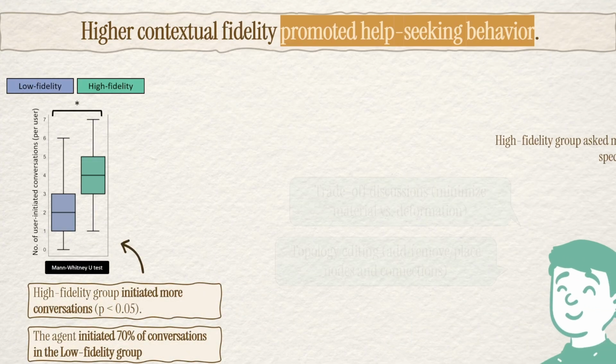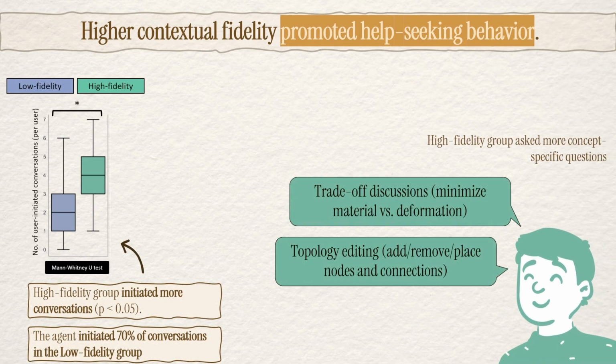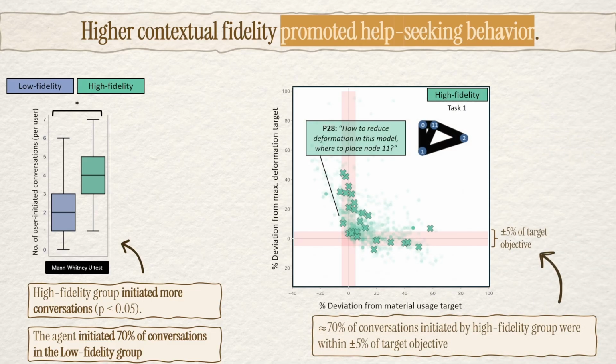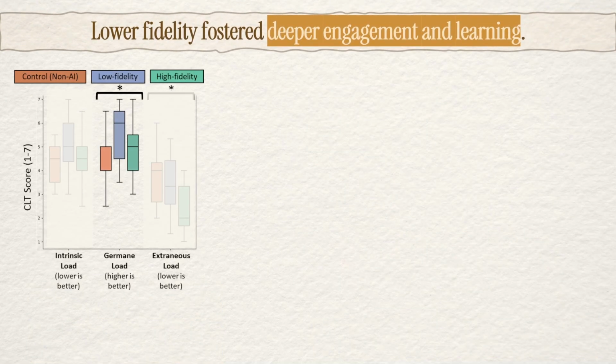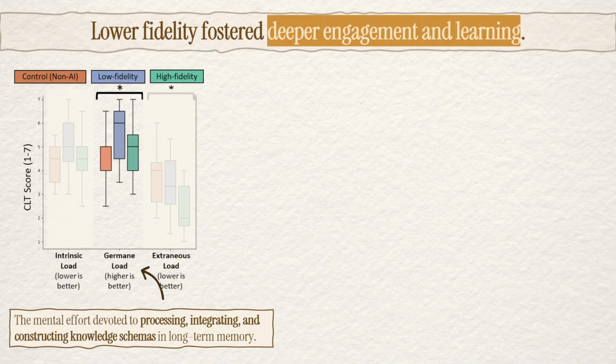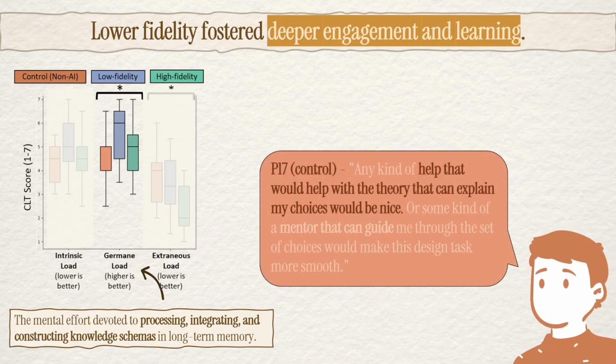Conversation patterns also differed across groups. High-fidelity users sought more targeted help, used the AI more strategically, and felt more confident in their agents, likely due to its more specific feedback. The low-fidelity users, on the other hand, invested more mental effort in building their own understanding through broader discussions. The control group, however, reported the most frustration.